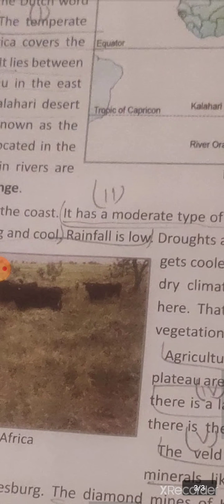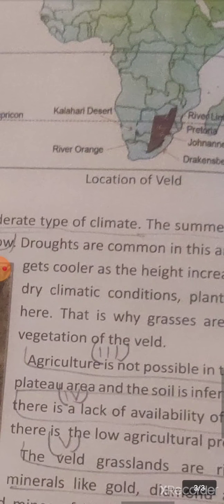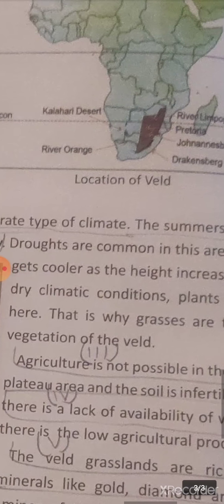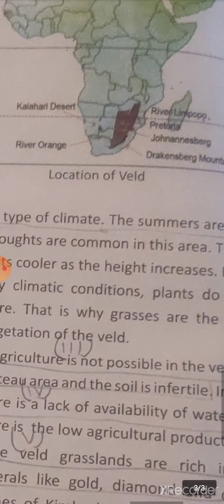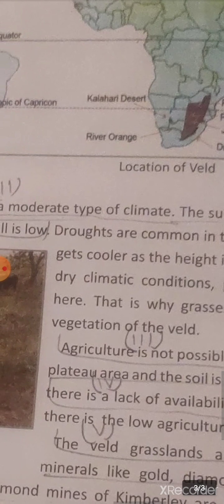Rainfall again is very low as it is a plateau area, and often drought-like situation is quite common in such areas. Okay, drought means scarcity of water. When there is not enough rainfall for the vegetation over here, for the people over here, such circumstances will lead to droughts. As we keep moving ahead, with the increase in height, we will see the climate starts getting cooler. Now due to dry climatic condition, the effect will be on the vegetation.